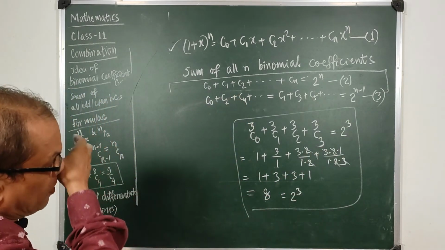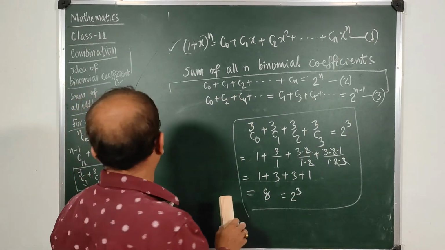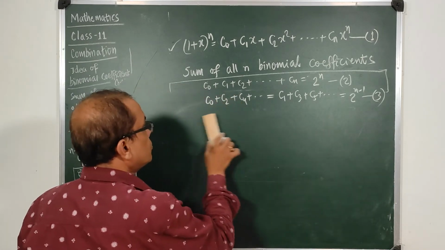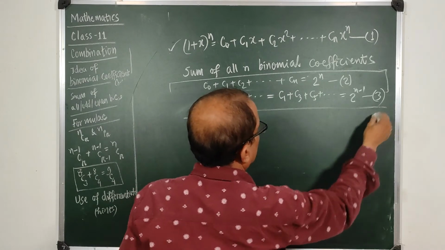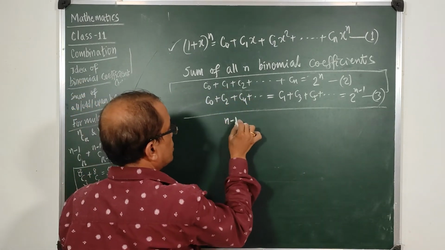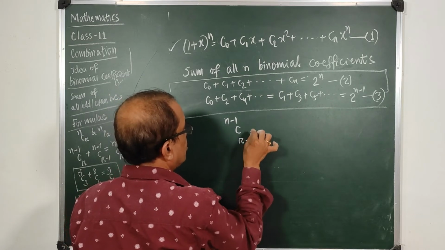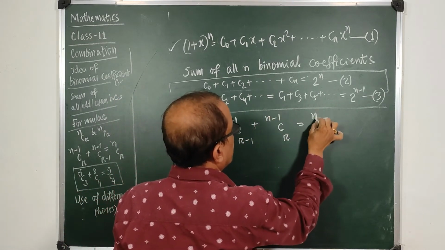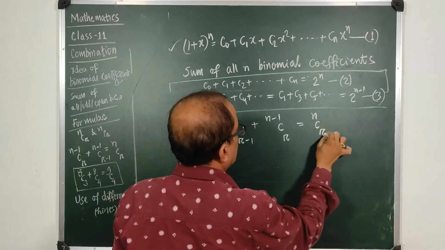So this is how we use the sum of the binomial coefficients. And there is another formula which appears a bit critical for class 11 students. That formula is n minus 1 C r minus 1 plus n minus 1 C r is n C r.